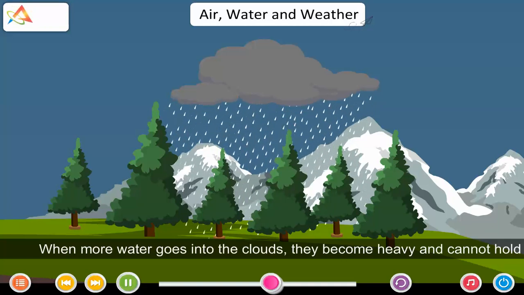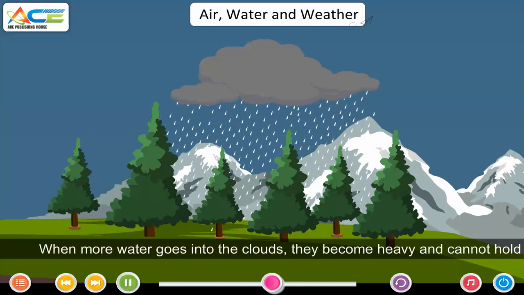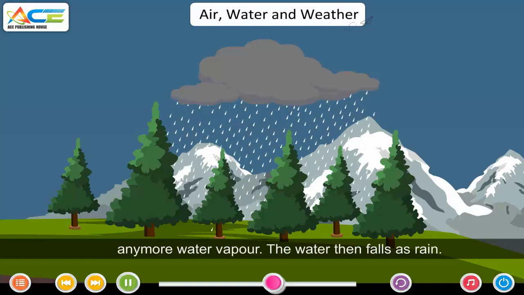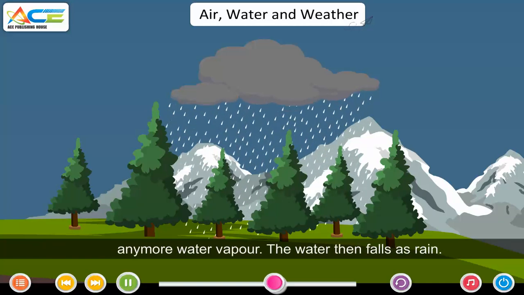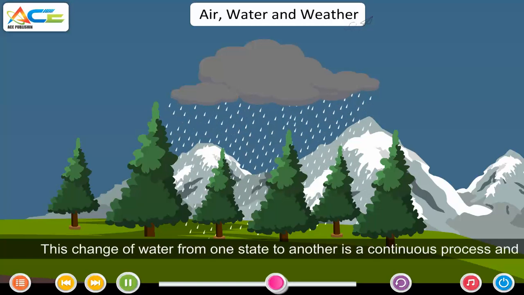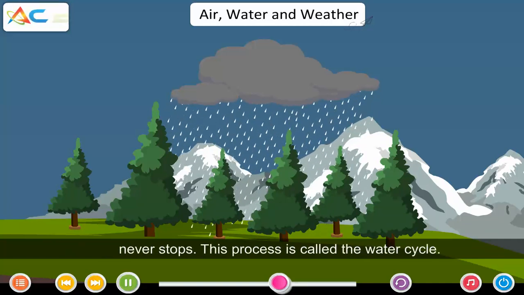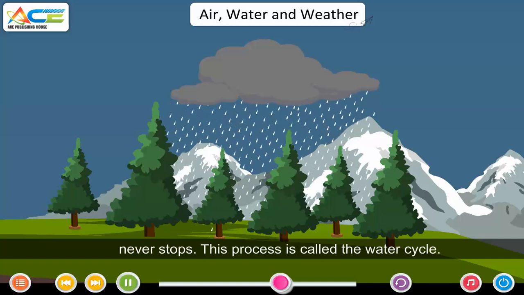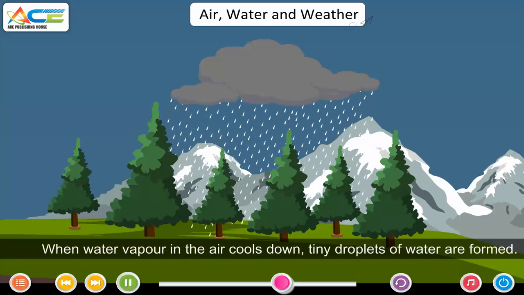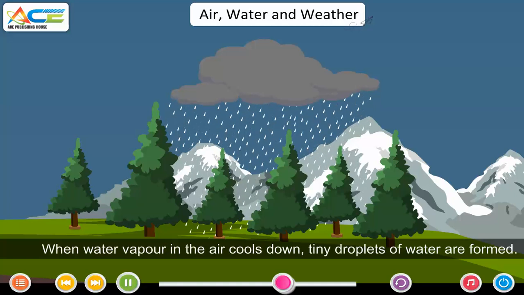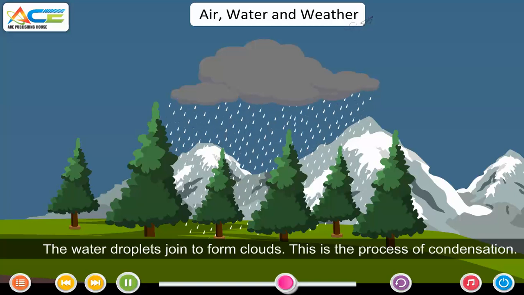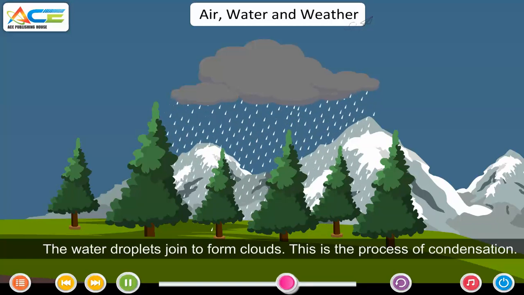When more water goes into the clouds, they become heavy and cannot hold any more water vapor. The water then falls as rain. This change of water from one state to another is a continuous process and never stops. This process is called the water cycle. When water vapor in the air cools down, tiny droplets of water are formed. The water droplets join to form clouds. This is the process of condensation.